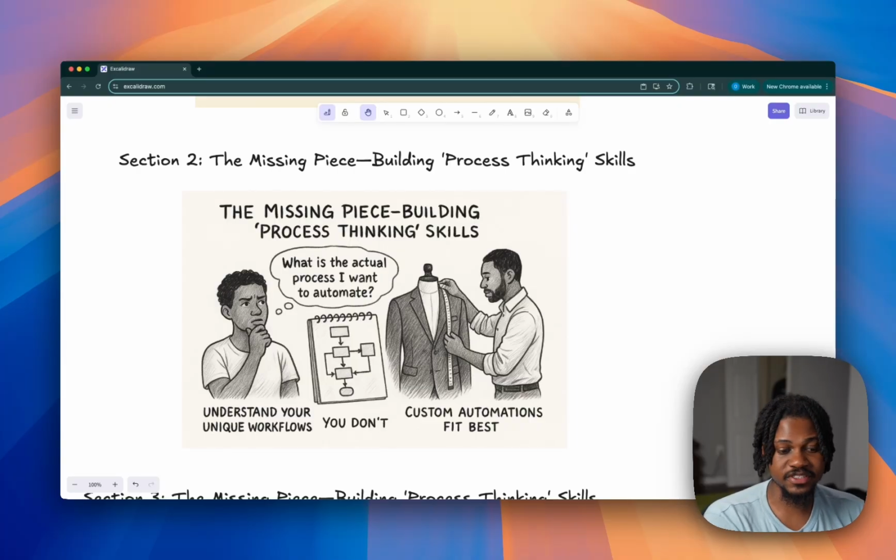When you copy and paste a workflow from someone else, and even if you fix it, you may be able to understand the gist of it and the logic, but you don't understand why he or she made those decisions as they were building this up. So for yourself, you actually need to sit down and think about it and deeply understand the workflows you're building, especially if you're going to go out there and try to sell them to other people, or even just use them to make your own work processes better.